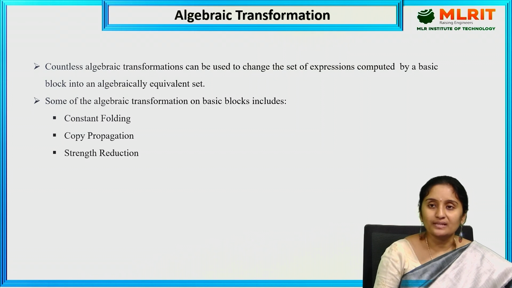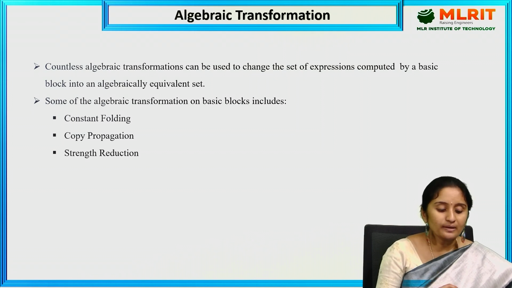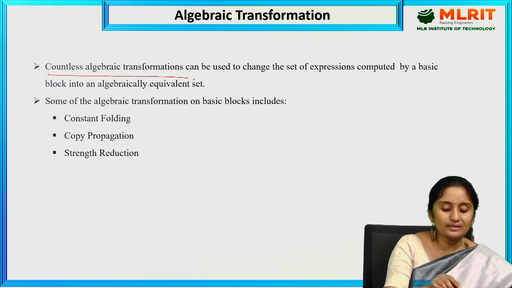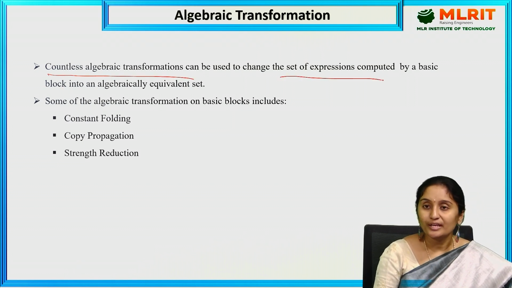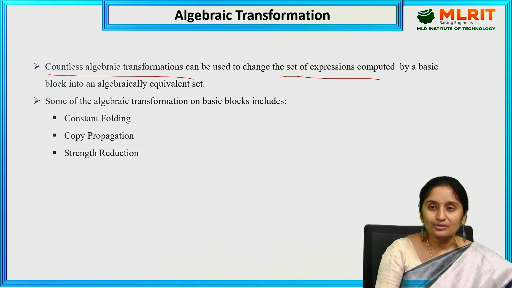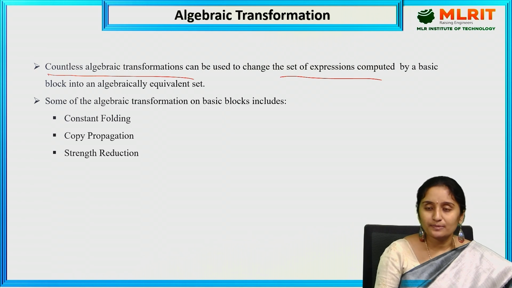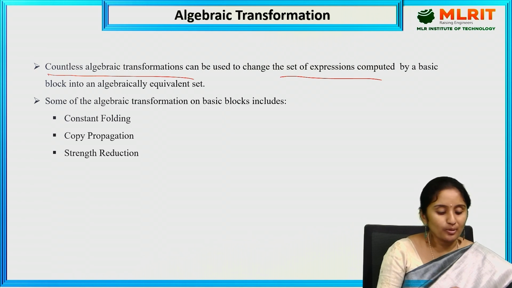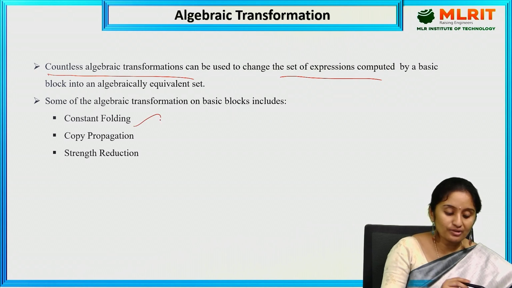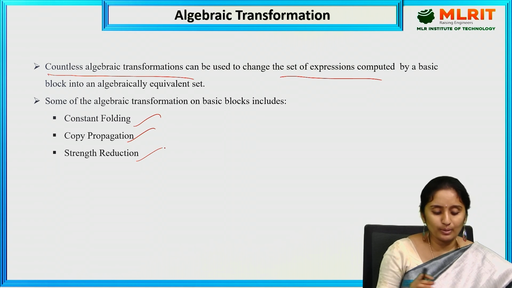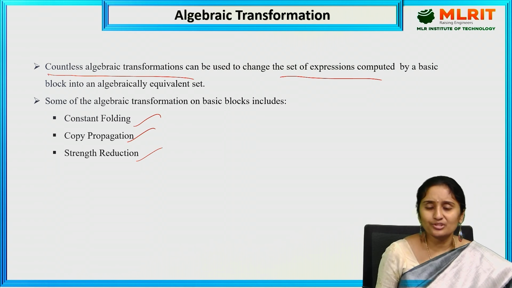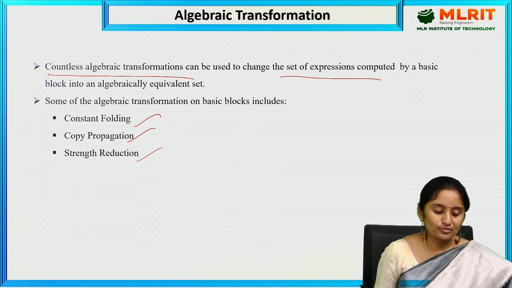The next one is algebraic transformation. Algebraic transformation is used to change the set of expressions computed by basic blocks. So it is mainly used to change the expressions by using a basic block value. Some of the algebraic transformations on basic blocks are constant folding, copy propagation, and strength reduction. These are the transformations that come under algebraic transformation.